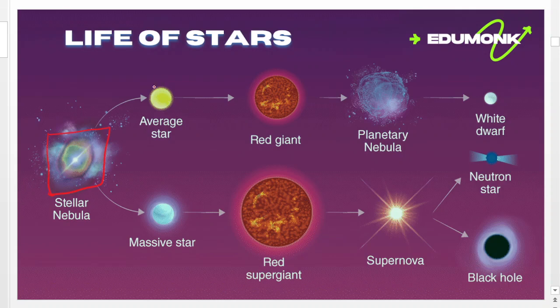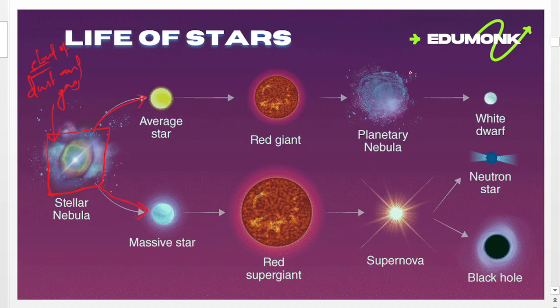This stellar nebula is a cloud of dust and gas. Then this stellar nebula can be converted into an average star or a massive star.